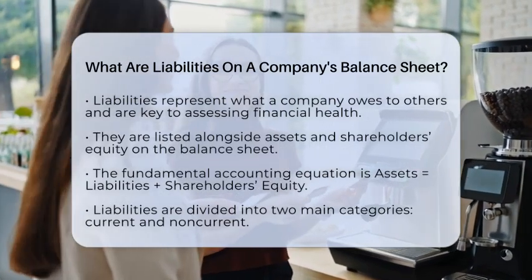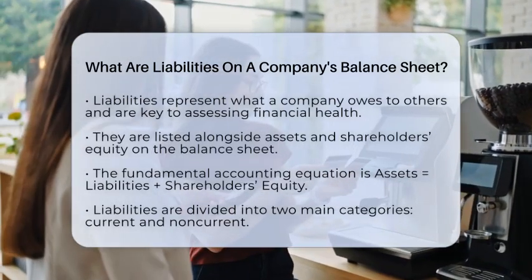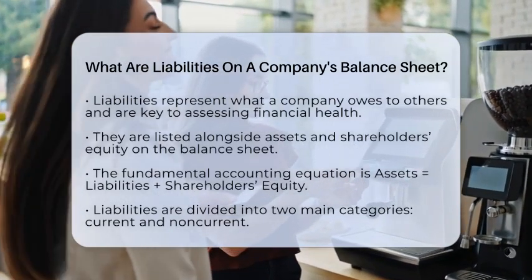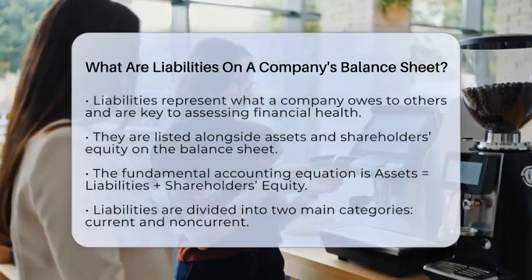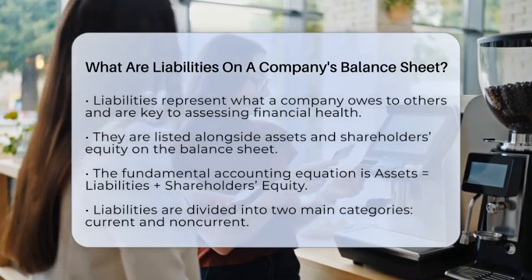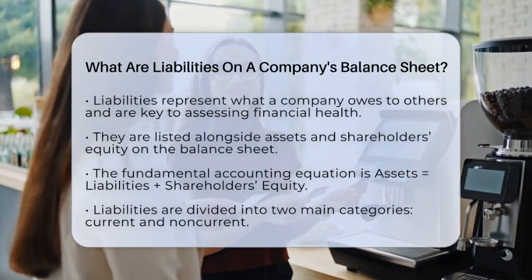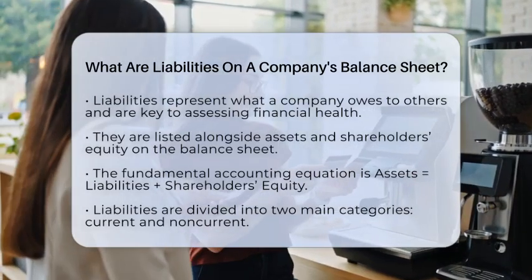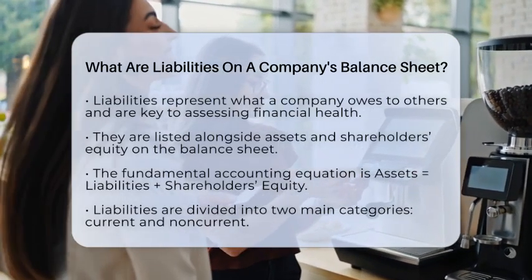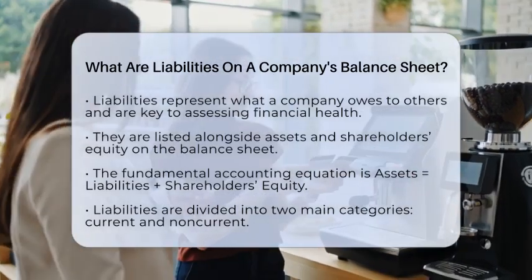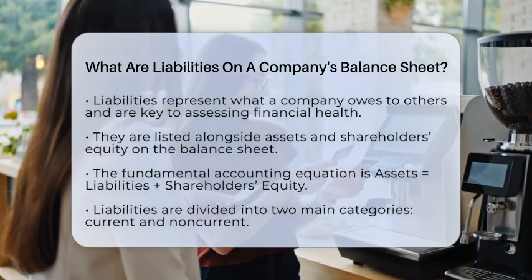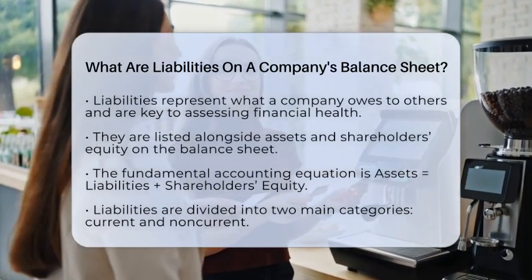When you look at a company's balance sheet, liabilities are listed alongside assets and shareholders' equity. They follow the fundamental accounting equation: assets equal liabilities plus shareholders' equity. Liabilities are mainly divided into two groups. First are current liabilities, which are debts due within 1 year.